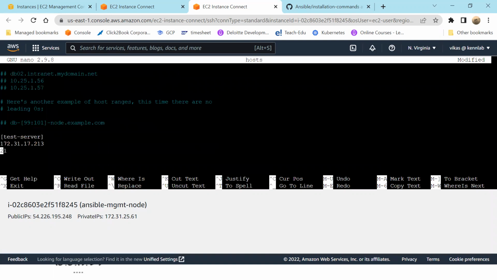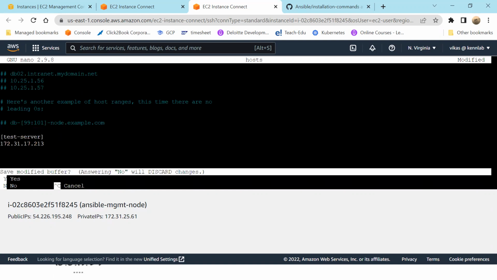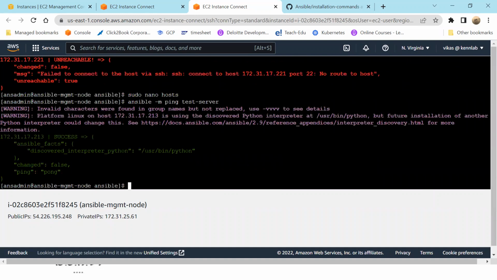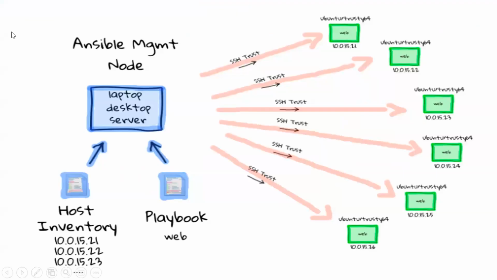So remove this guy. Control X, Y, enter. Now let me try to run that command again. And I can see it is working fine. So the first thing which I have done is I've installed Ansible here and I have established SSH connectivity. If you have multiple machines, you can connect to multiple machines. But till this point of time, if anyone has any questions, please let me know. Anyone having any questions till this point of time?